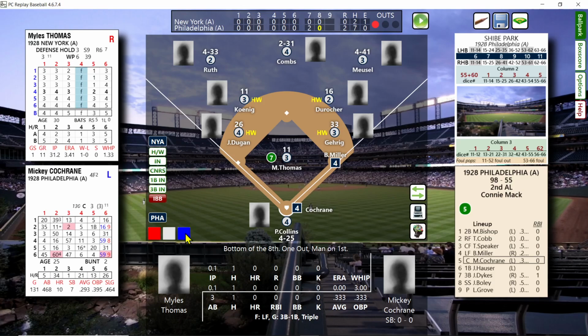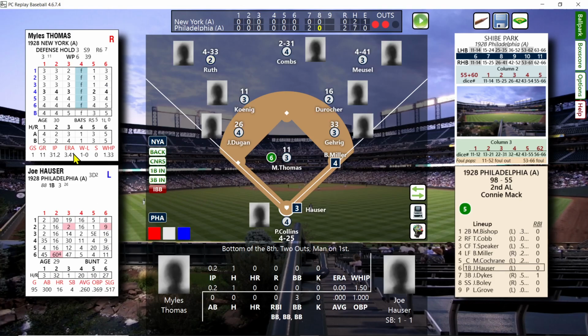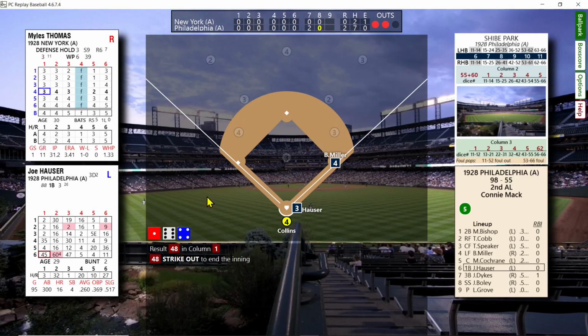Runner on first, 1 out for Cochran now. And that's a 35 and a short fly to left, 2 out. In the actual game, the Yankees won this 8-3. They had no problems winning this opening day game. Lefty Grove only went 3 innings in the actual game. Joe Hauser will bat, and he's going to strike out.